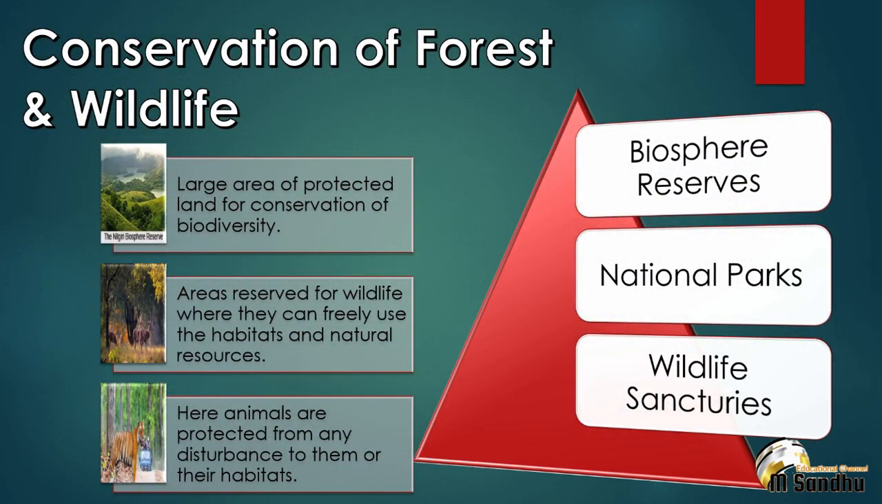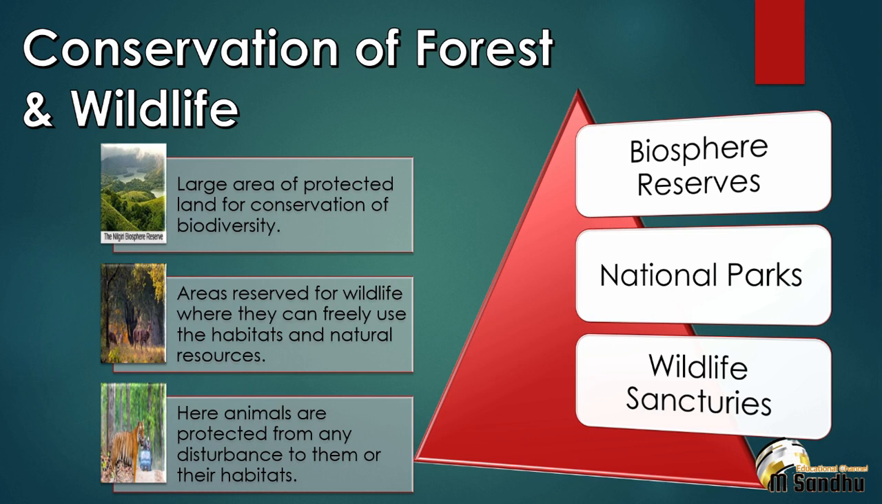We can conserve them by providing habitat of these three types, and the types are biosphere reserves, national parks, and wildlife sanctuaries. A large area of protected land for conservation of biodiversity is known as a biosphere reserve. Now coming to national parks. A national park means the area reserved for wildlife where they can freely use the habitats and natural resources. Wildlife sanctuaries are the sanctuaries where animals are protected from any disturbance to them or their habitats.